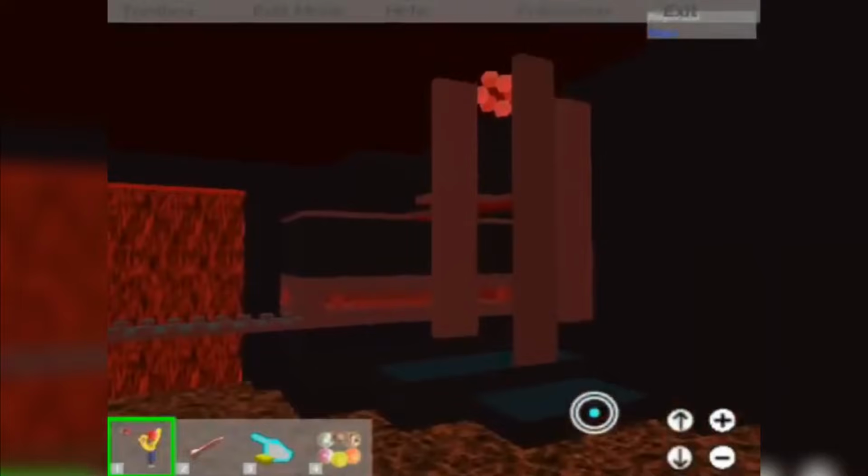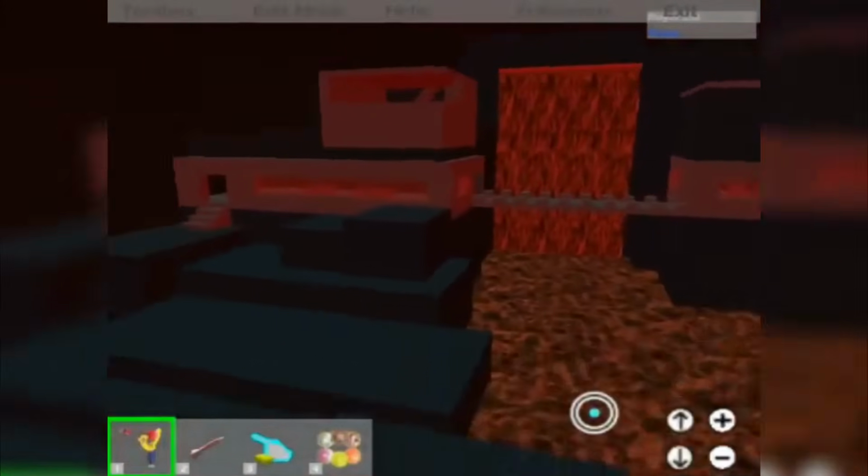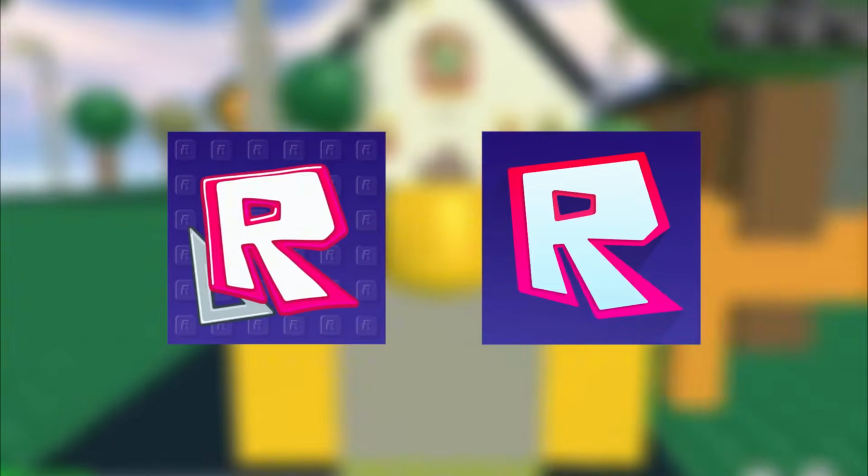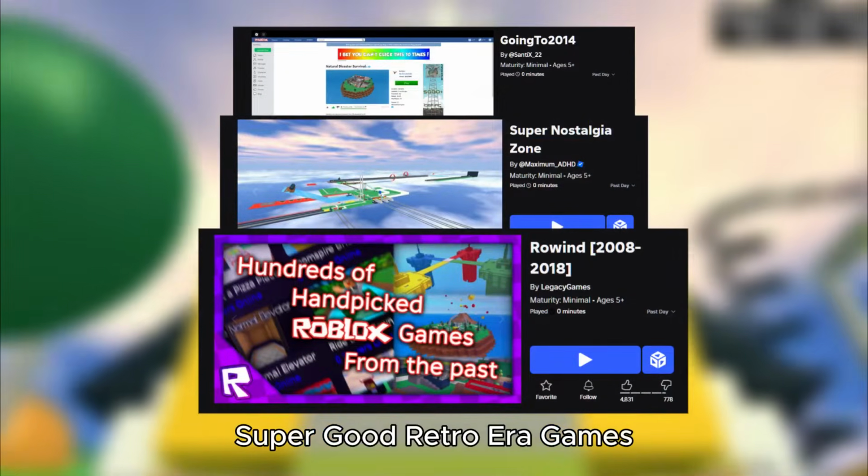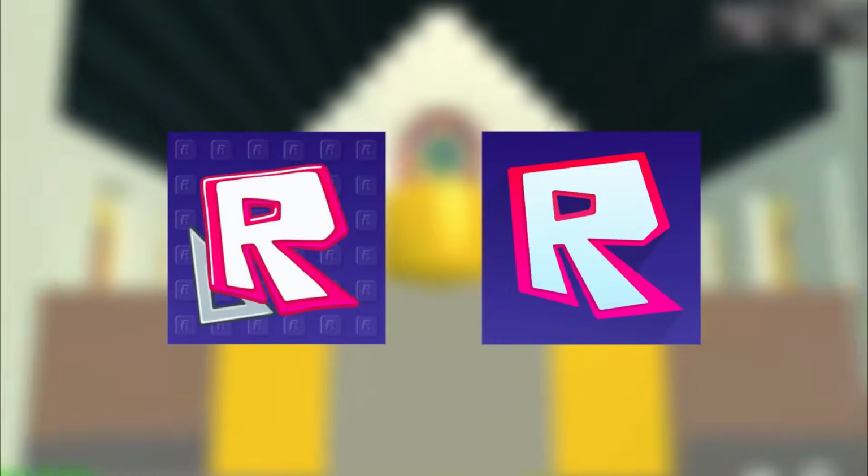Roblox has changed a lot since the late 2000s and early 2010s, but for Roblox players who wanted to relive that classic era, two projects made it possible: Retroblocks and RetroStudio. Now, not to throw aside every other classic Roblox emulator type games, but these two are what really made it.